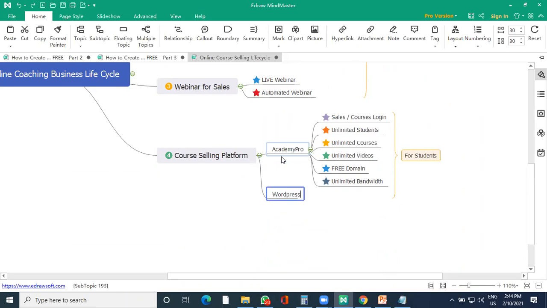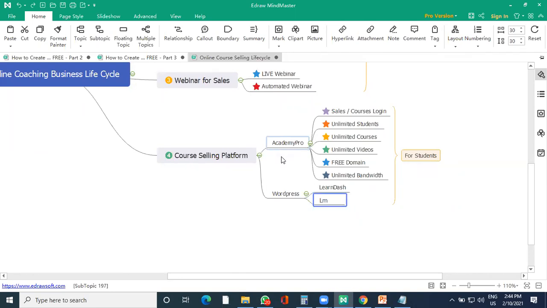In WordPress, you have one more option like LearnDash. Then there are a couple of LMS options in WordPress, and this will require some part of coding and some part of process work. So it requires a lot of time also.